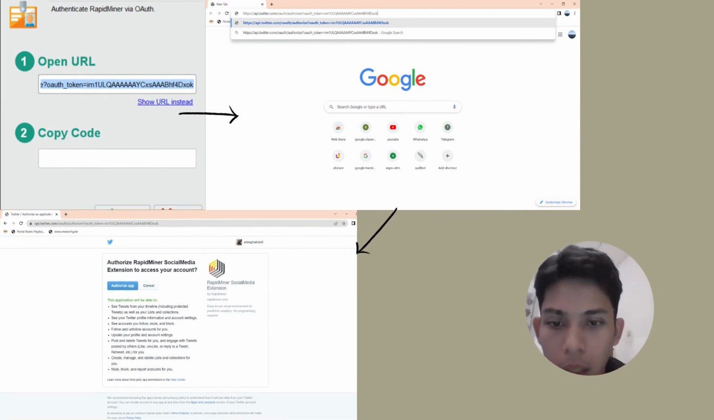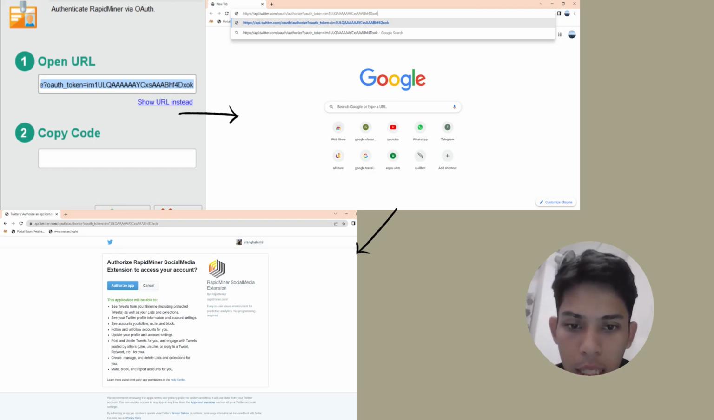After we press the button in the access token section, an authenticate RapidMiner via OAuth window will come out. And we need to press show your URL as shown in the picture to get the link, and then the link needs to be copied and pasted into Google for us to authorize the app.